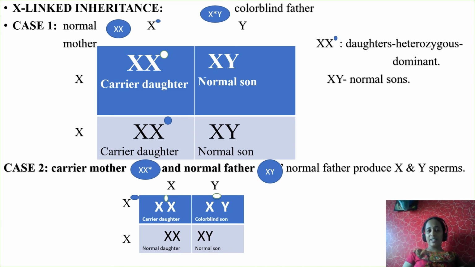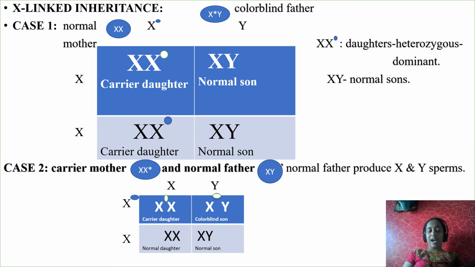So here it is a carrier daughter. Why? Because only one defective gene is there. Only one X is carrying the defective gene, but not both. If both X's are carrying the defective gene, then the daughter may be colorblind. But here, as it is present only on one X, she is a carrier. See the son, the blue color one, XY, he is a normal son. XY indicates the son. He is a normal son.